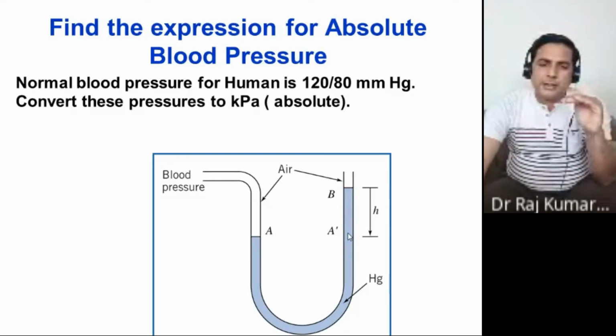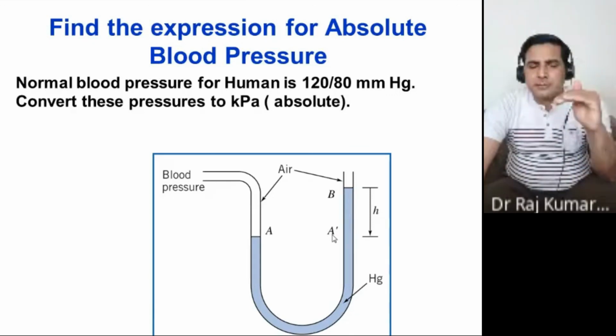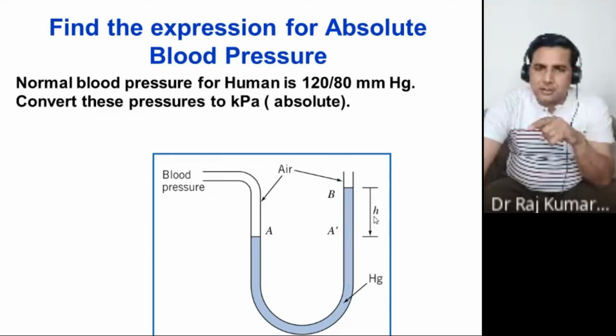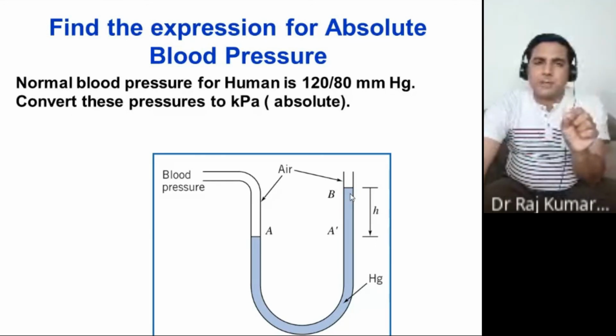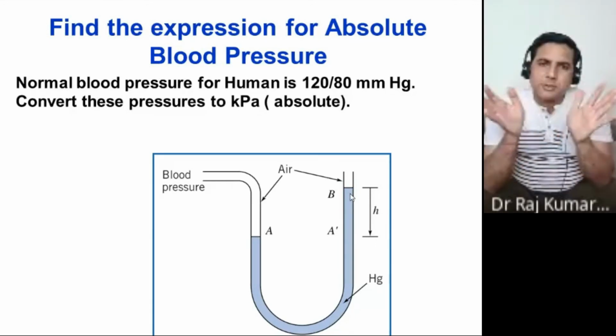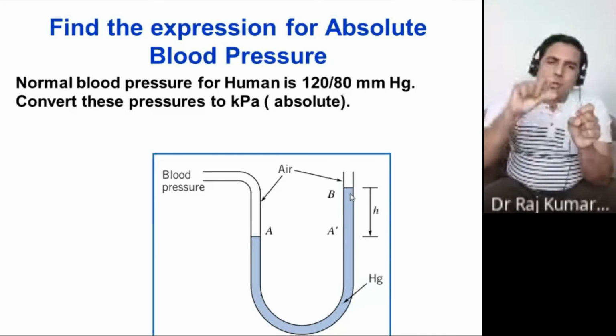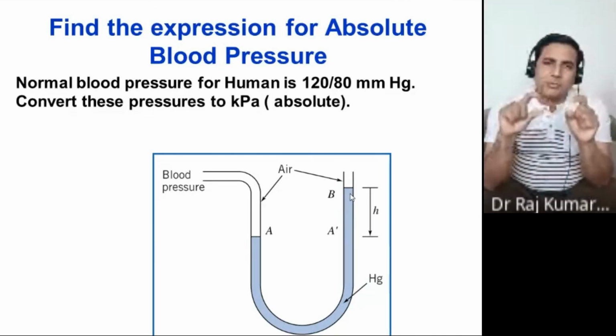Here the pressure was PA, and you are going up, so you subtract rho G H, this much is the height. You have reached point B, so you subtract PB, and that must be equal to 0, because this limb is not fluctuating now. This fluid is now at rest also.